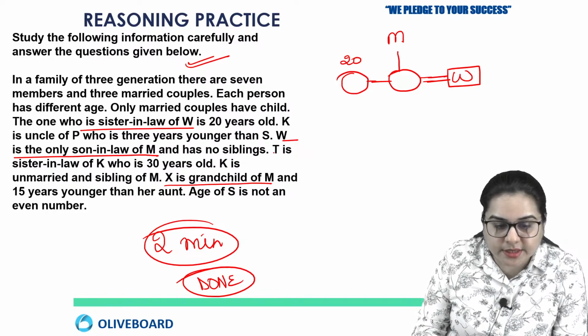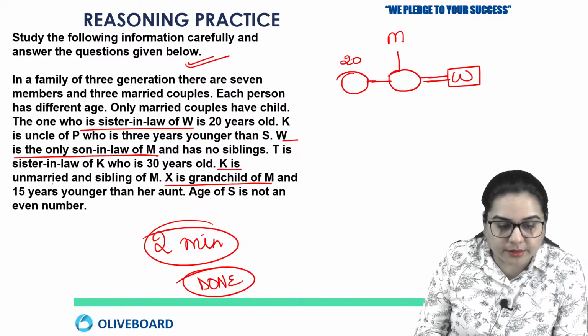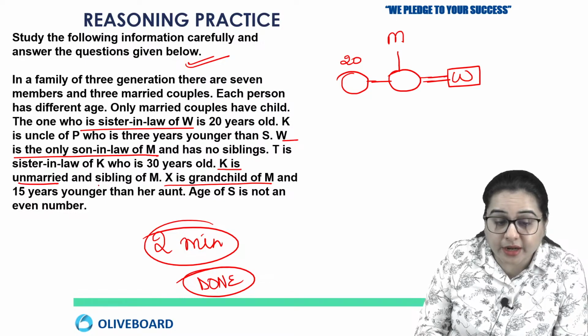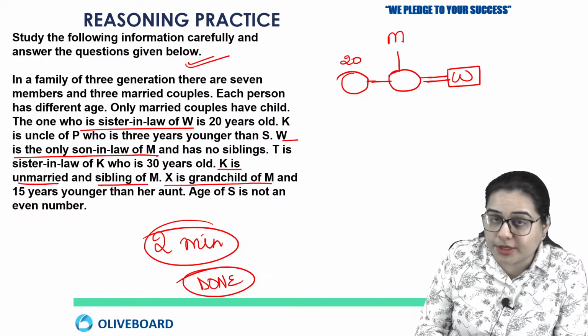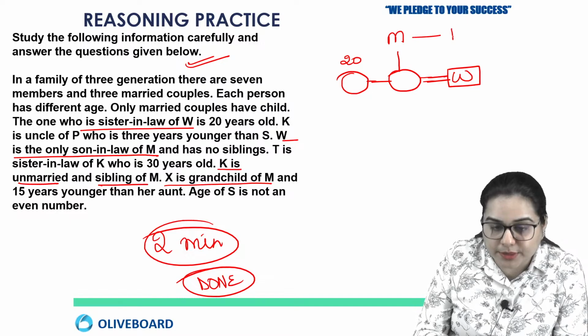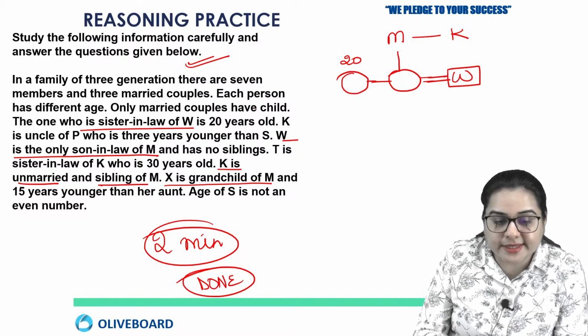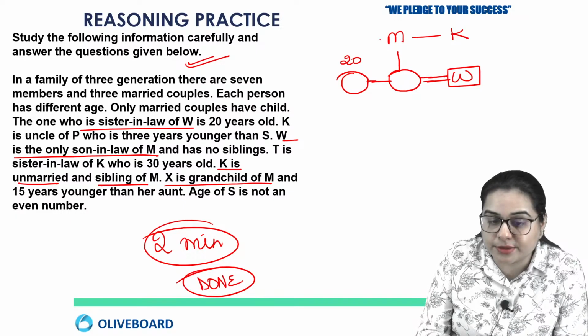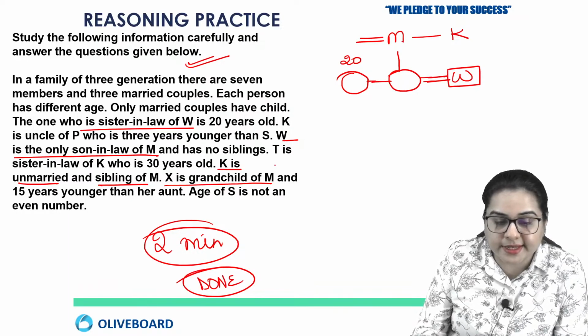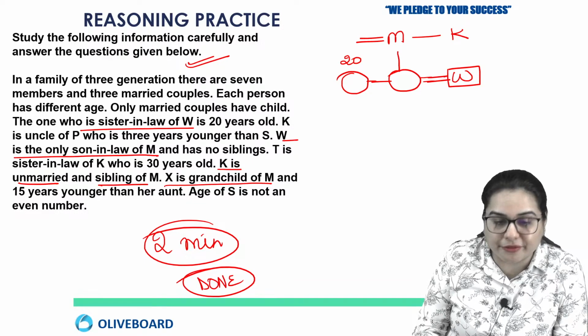Now T is sister-in-law of K, and K is a sibling of M. K is unmarried, fine, and he says only married couples have children. So if M has a child, then M is also married. Here he says K is unmarried and sibling of M. Okay, we understand.